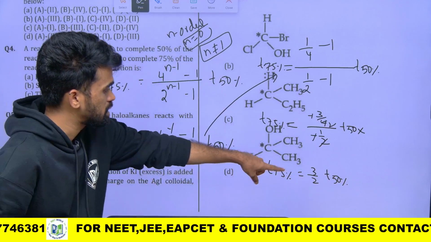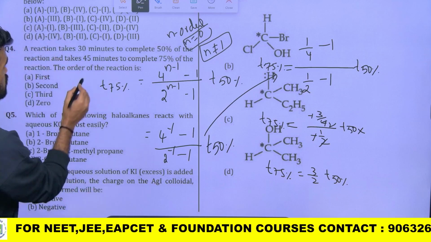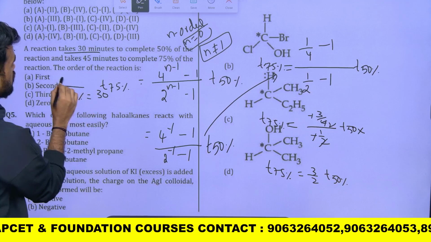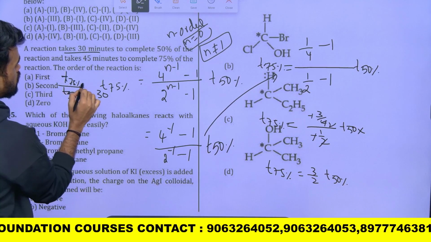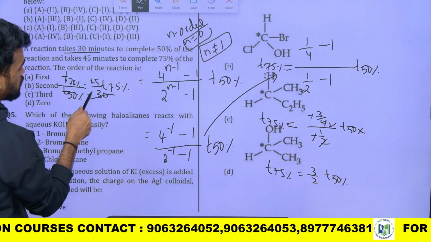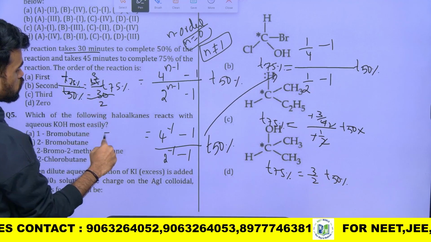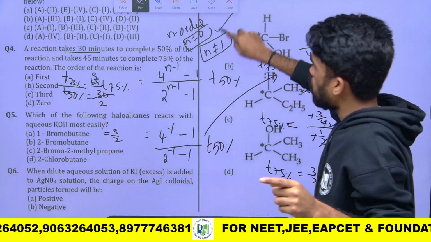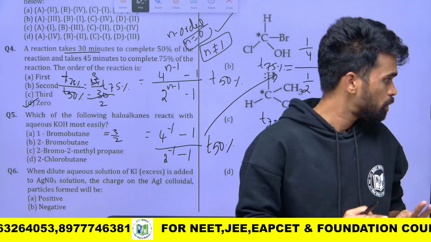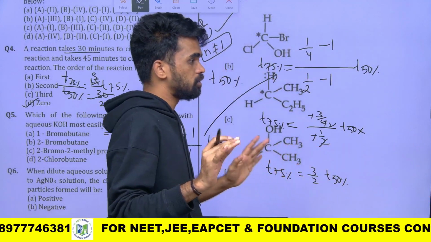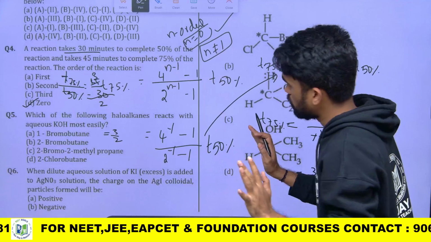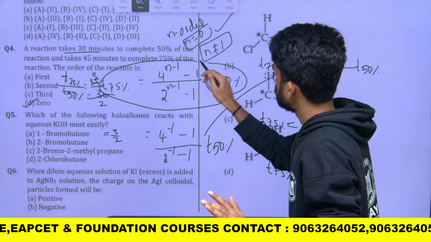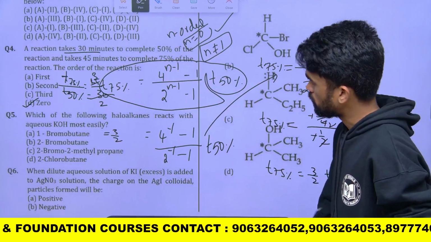So let us verify whether this ratio is correct. As per the given data, t 50% is 30 minutes, and t 75% is mentioned as 45 minutes. So what is the ratio? 15 threes are 45, 15 twos are 30. Yes, the ratio is satisfied, 3 by 2 only. So what is the order of this reaction? It is zero order reaction. You can go with option number 4. I hope it is clear without any confusion. You can take this formula, it is a very important formula. Okay, done. Let's move further.